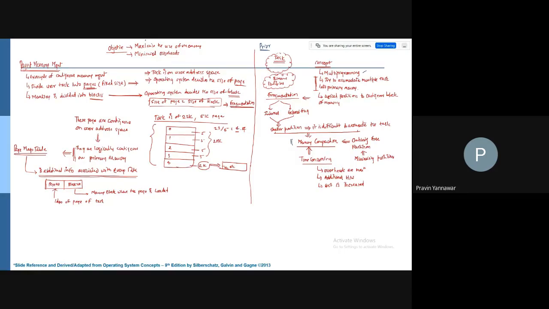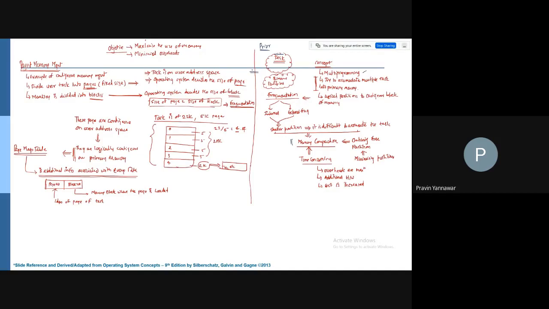This memory compaction is a time consuming process. It creates overheads onto a system, and those overheads are maximum. We need additional hardware, and the cost of the system increases. But what is interesting is that we don't have any restriction on a task, or a restriction on memory, where memory is divided into partitions.